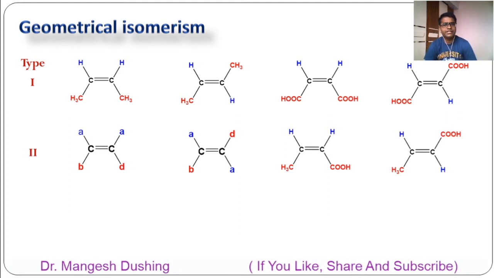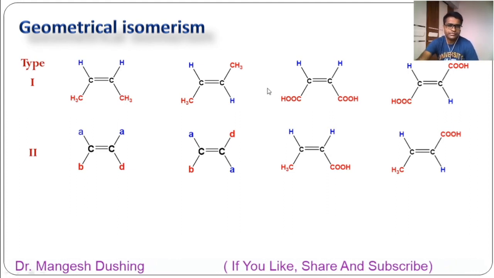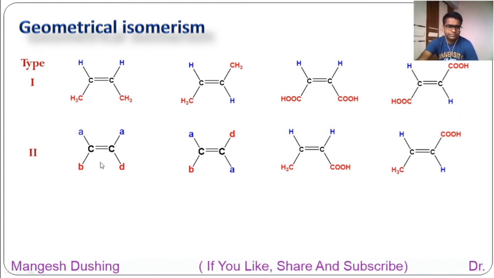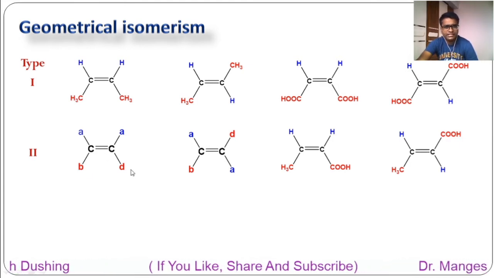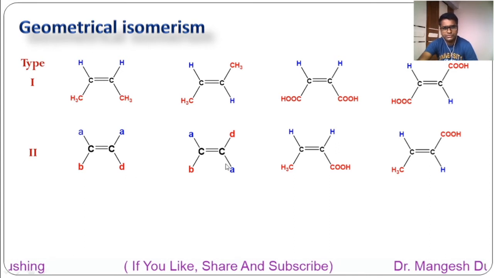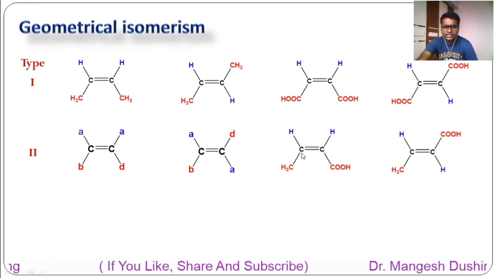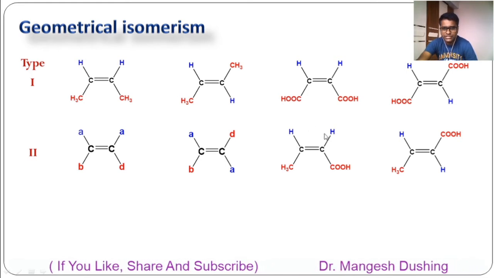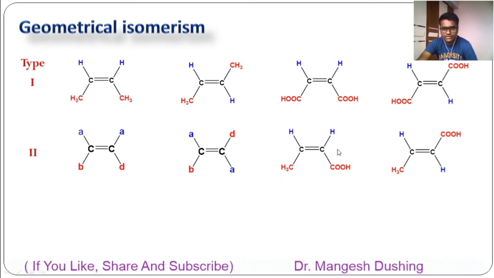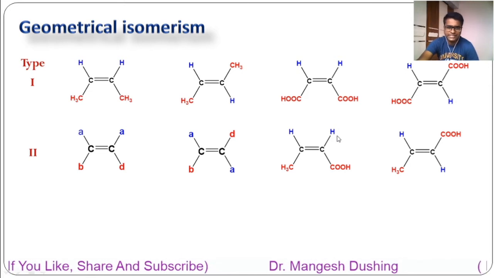This is another type, where this double bond contains three different groups like A, B and D. So here each carbon contains two different groups. Now these similar groups are on the same side. These are the similar groups, not same, I said similar.